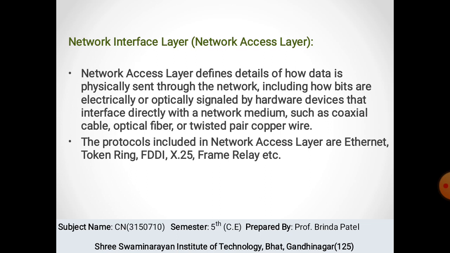Now, the Network Interface Layer. The Network Access Layer, or Network Interface Layer, defines details of how data is physically sent through the network, including how bits are electrically or optically signaled by hardware devices that interface directly with a network medium, such as coaxial cable, optical fiber or twisted pair of copper wire. The protocols included in the network access layer are Ethernet, token ring, FDDI, X.25, frame relay, etc.